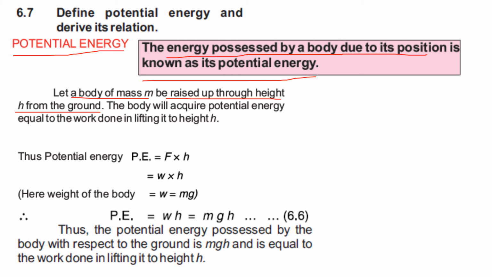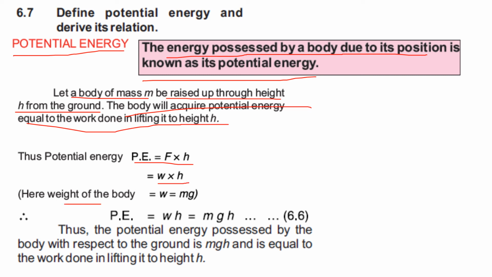So there is some body, and when we raise the body to some height from the ground, the distance measured from the earth becomes the height, which we represent by small h. The body will acquire potential energy equal to the work done in lifting it to that height. Obviously, some work has been done because some force is applied and some distance is covered in the form of height, which is equal to the work done. So we can say that potential energy is equal to F into h. Whenever height is involved, the force is equal to the weight. So we can write W instead of F, that is W into h.